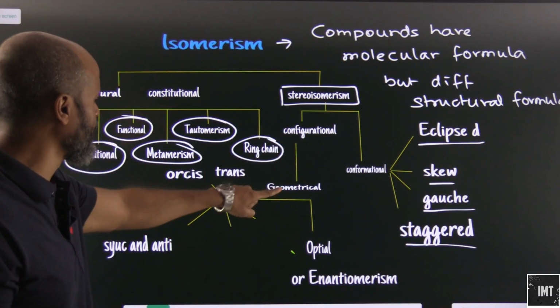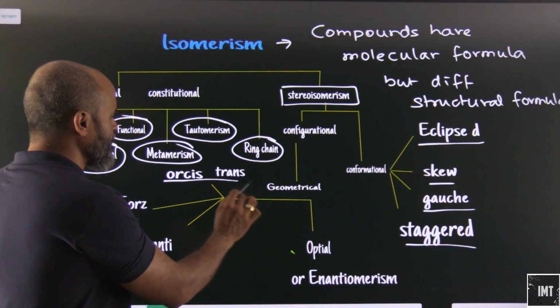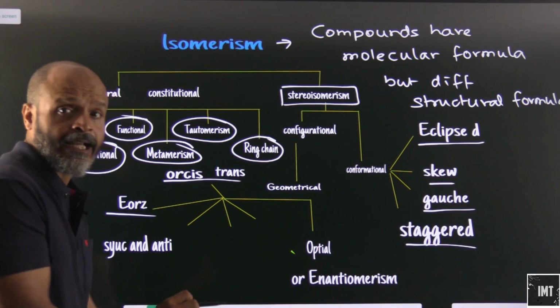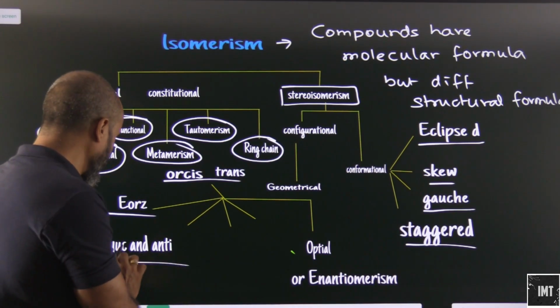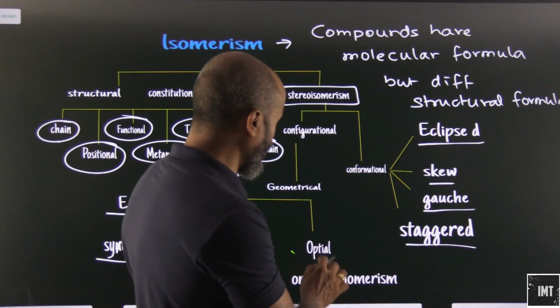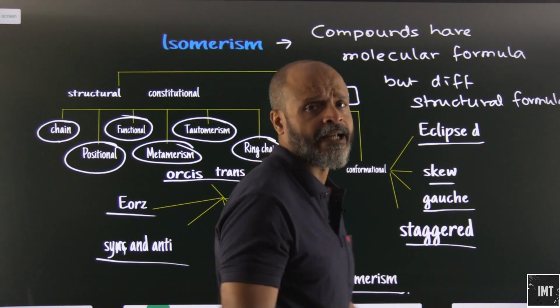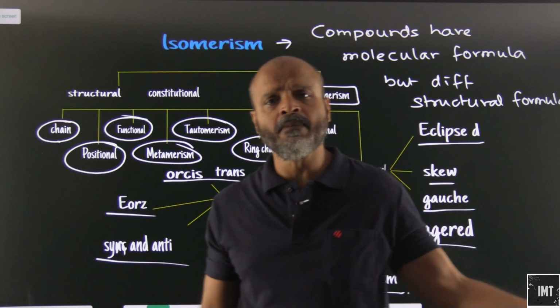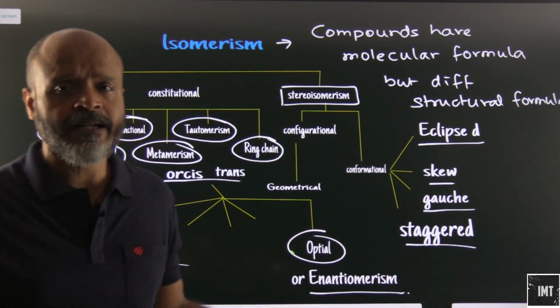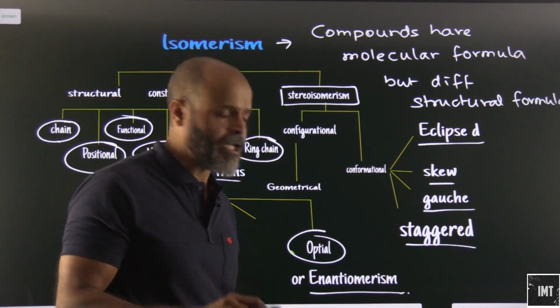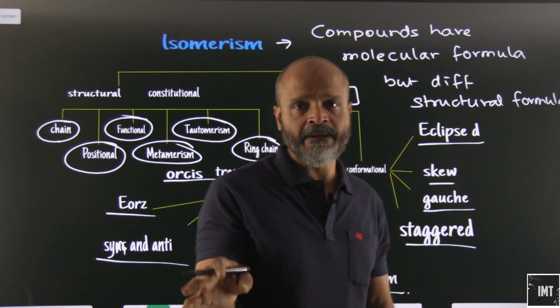In configurational, we have geometric isomerism, in which we have cis or trans, or E and Z, or syn and anti. Then optical isomerism, also known as enantiomerism. Quite a number of things that we need to study, understand, and have our basics clear about. So stay tuned, we will cover each one of them in detail.